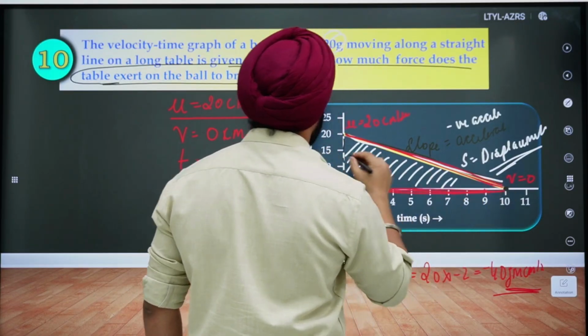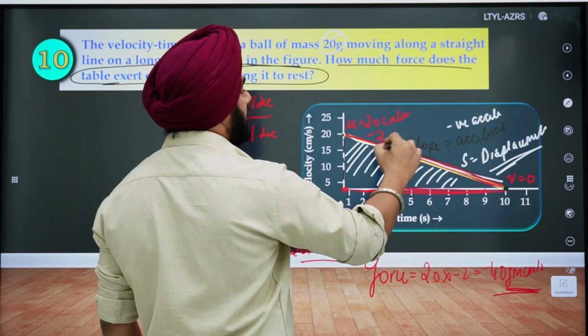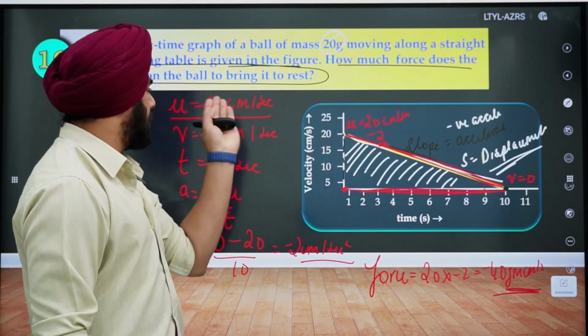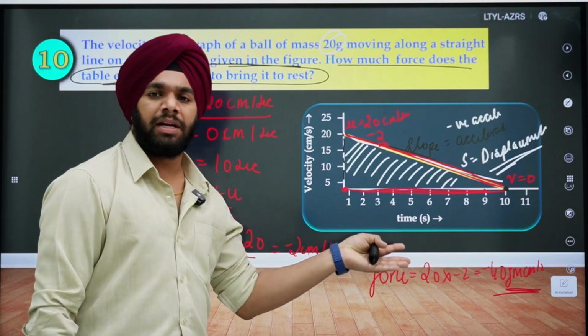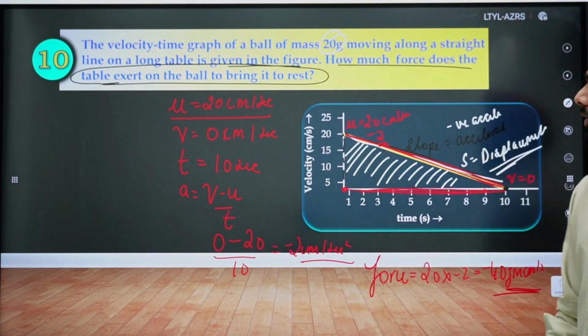20 by 10 minus 20 by 10. So it is again minus 2. Slope is minus 2. Acceleration is again minus 2. Right? With the slope, it's the same thing, but the mathematical formulation would have become a little bit easier if we talk about it.